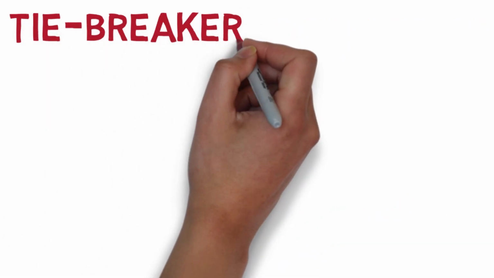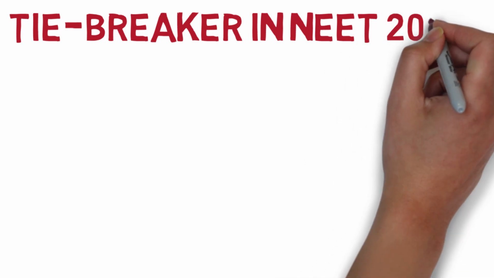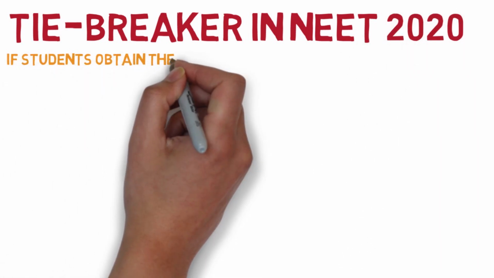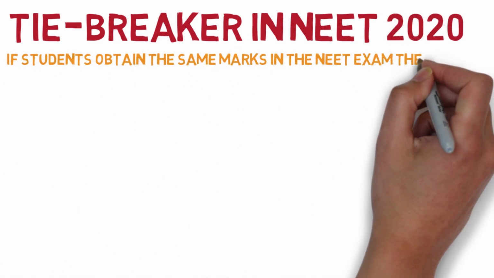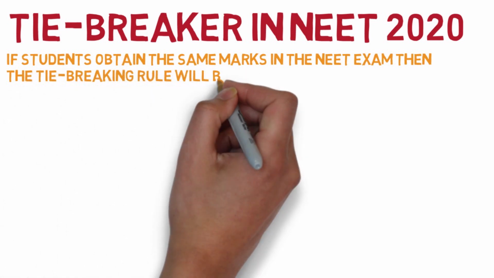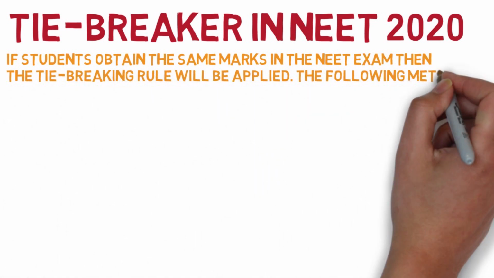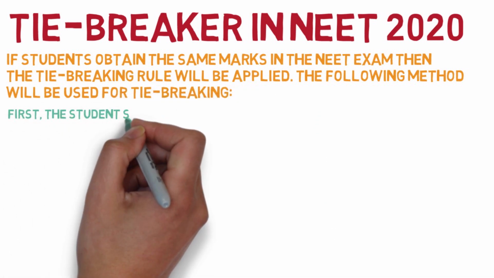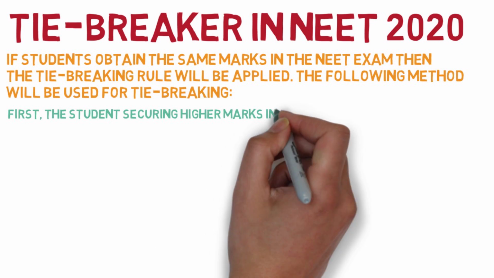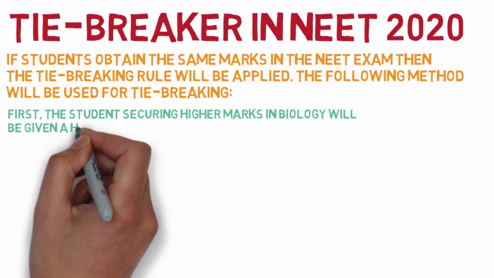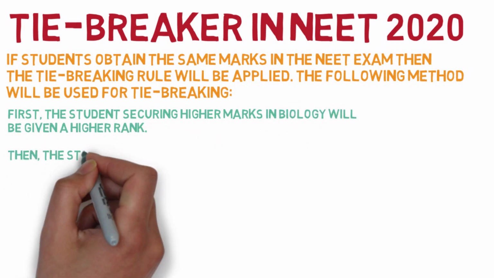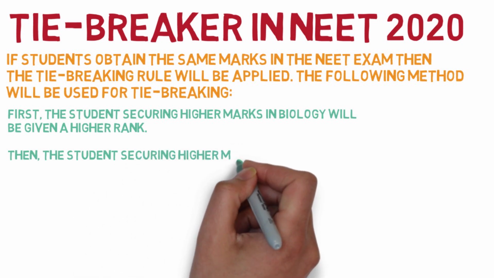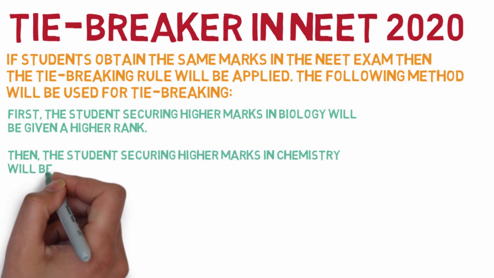Tiebreaker in NEET 2020. There are different methods that are used for tiebreaker, but mostly this tiebreaker rule is used only in NEET exams. If the students obtain the same marks in the NEET exams, then the tie-breaking rule will be applied. The following methods will be used for tie-breaking. The first, the student securing higher marks in biology will be given a higher rank.